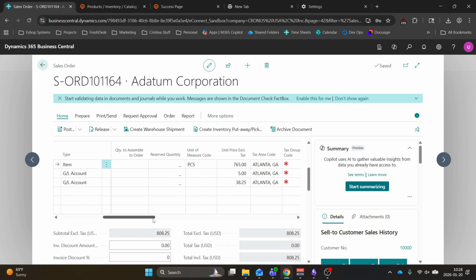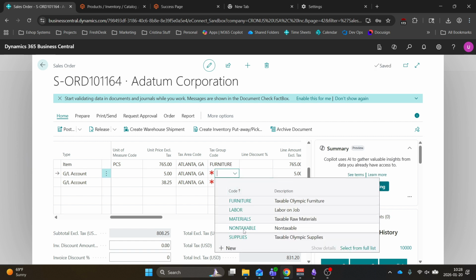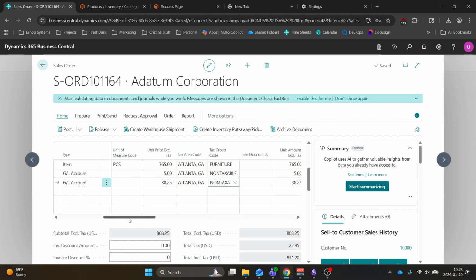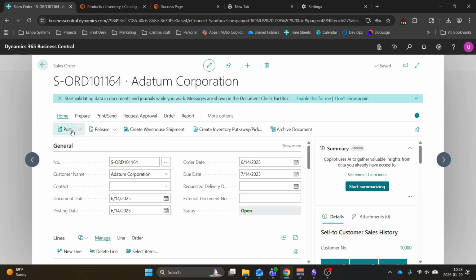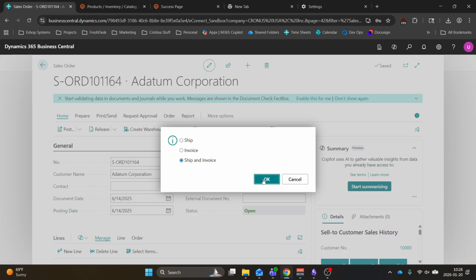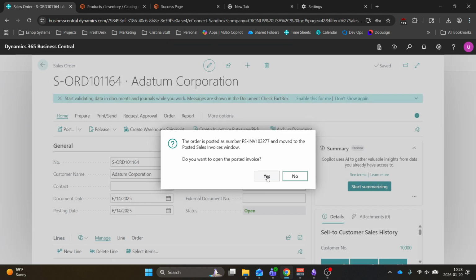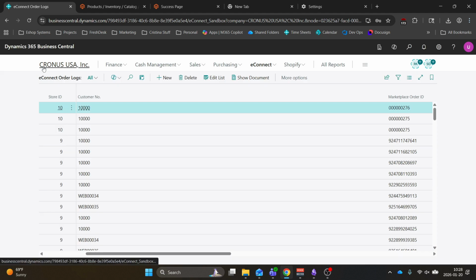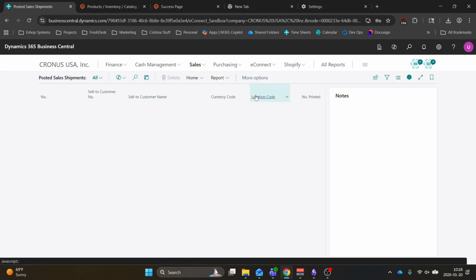I'm going to take a look at the line items here, and I'm just going to update this tax group code information. And with that done, I'm going to post this sales order. I'm going to ship and invoice it. And now that's done, I want to now sync this with our Magento. But first, I'm going to go and look at that posted sales shipments.